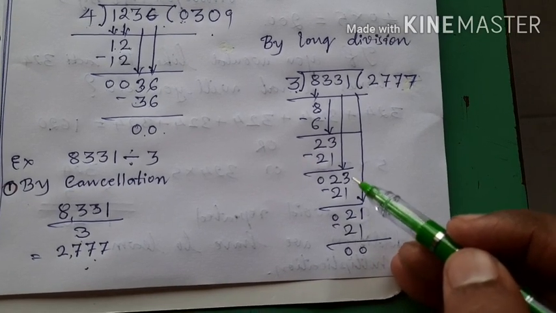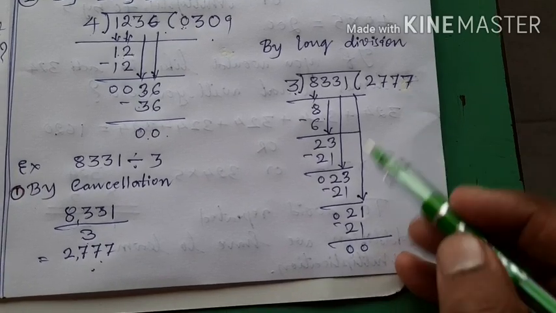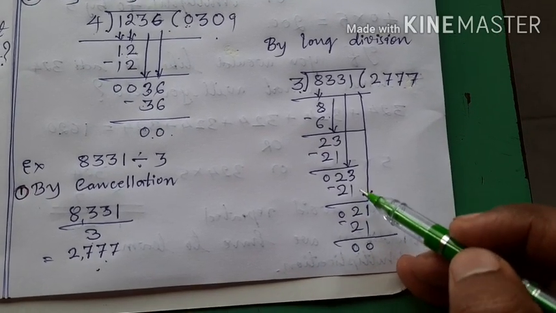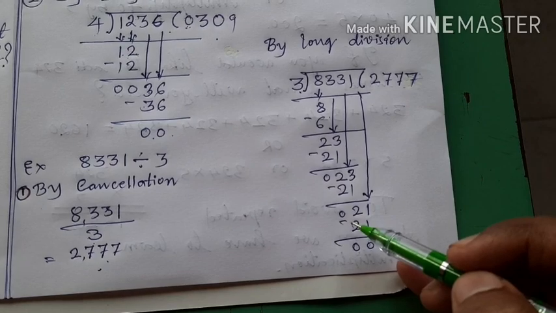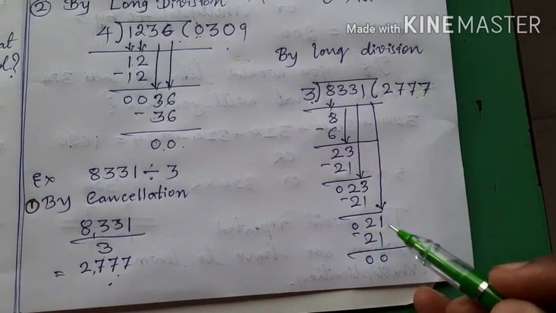23 is in between 3 sevens and 3 eights. Therefore, we take 3 sevens. 3 sevens are 21 and 3 minus 1 is 2. 2 minus 2 is 0. Okay. The next digit is 1. Take this 1 down. It is 21.